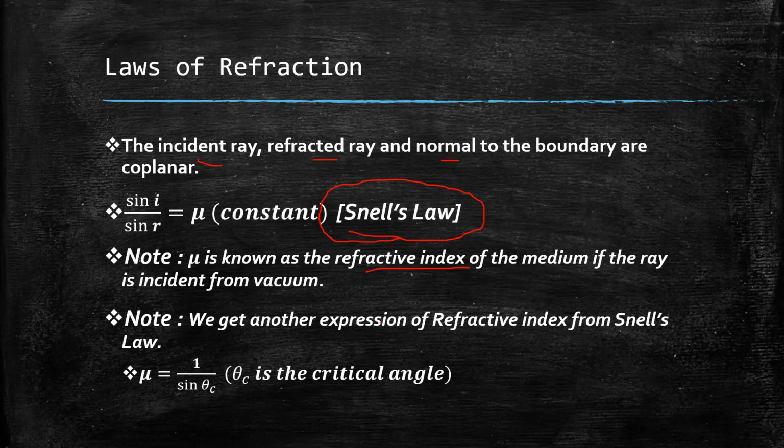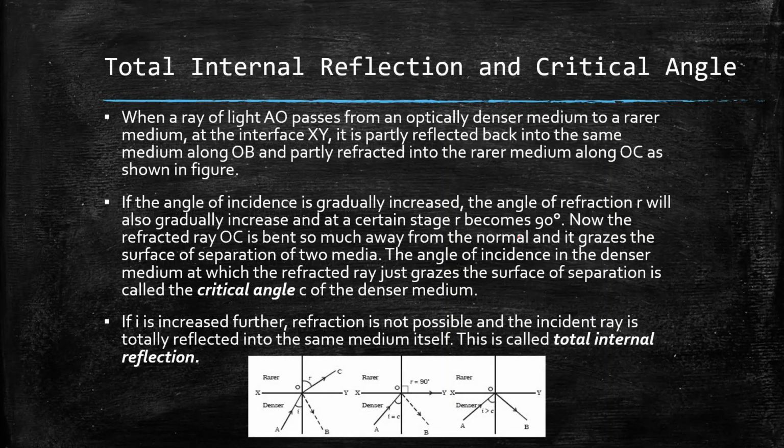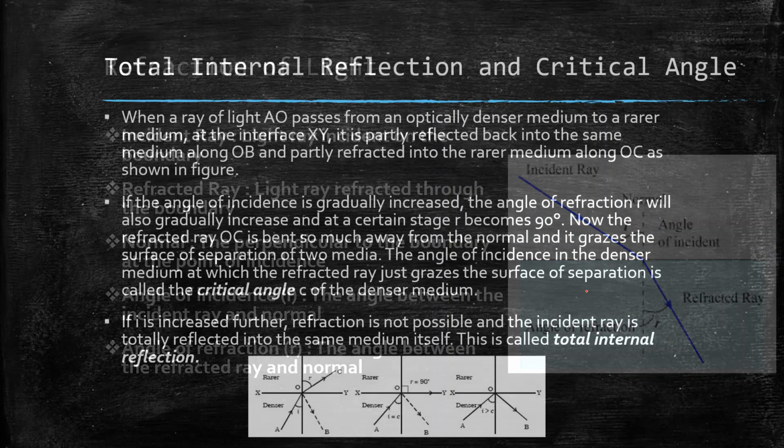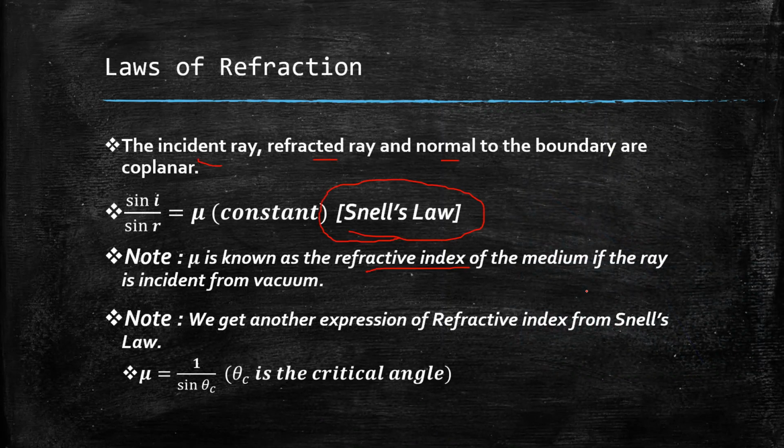Mu is known as the refractive index of the medium if the ray is incident from the vacuum. That is, let us go to the previous diagram. Here we can see if the incident ray is from vacuum, and this is the medium mu, then the sine of angle I by the sine of angle R is the refractive index of this pair of media. And since it is vacuum here, therefore it is the refractive index of this medium. Then let us come back.